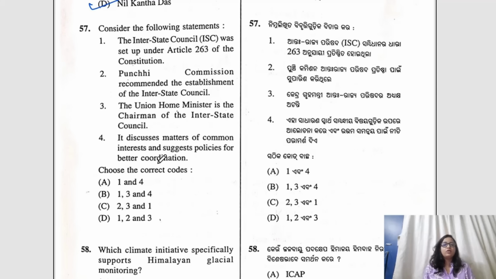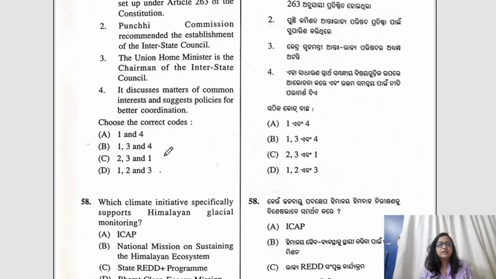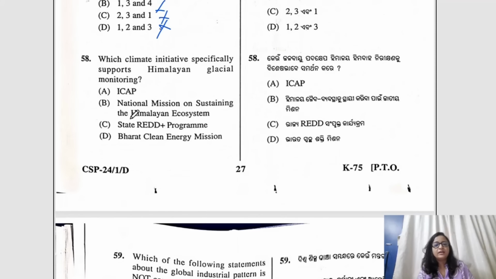Question number 57, consider the following statements. It is regarding Interstate Council. Here, Punchhi Commission recommended the establishment. No, Sarkaria did. So if you remove 2, and then the Union Minister is the chairman of the... no, Prime Minister is. So if you remove 3, you're left with only one option, that is 1 and 4 would be the correct answer.